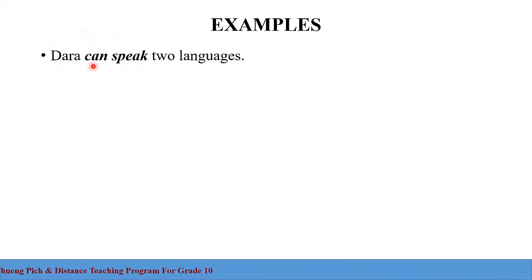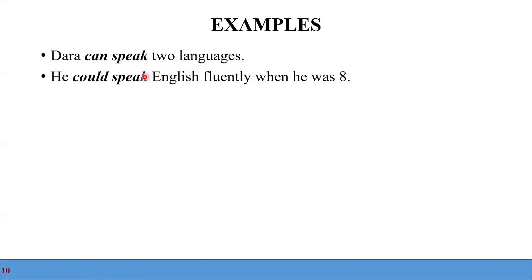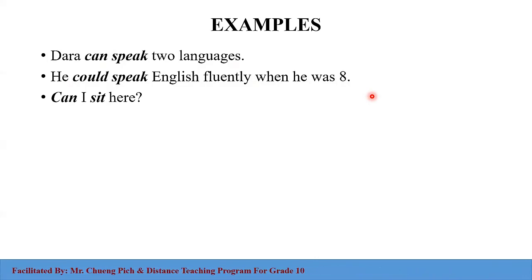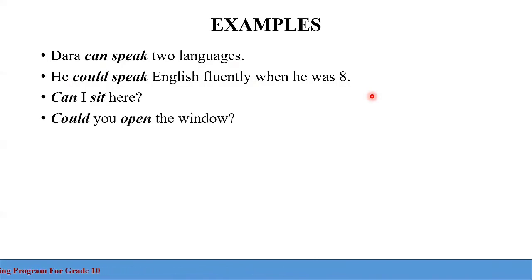So this one: Dara can speak two languages. It shows his ability to speak two languages. Good. Could speak English fluently when he was eight. So this one is also expressing ability, when he was young. Can I sit here? So you ask a question, you want to make a request or something like that. You can say, can I sit here, please, or can I sit here?